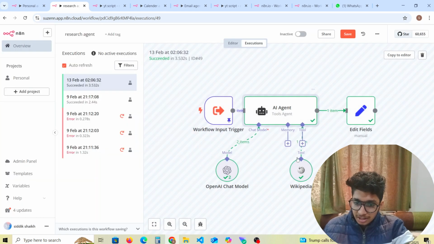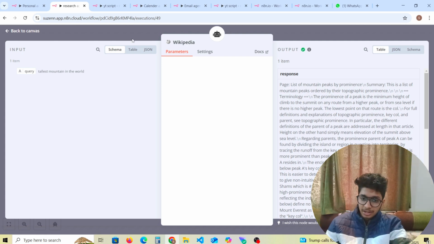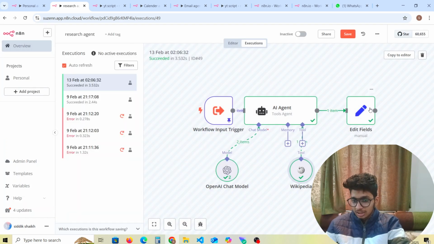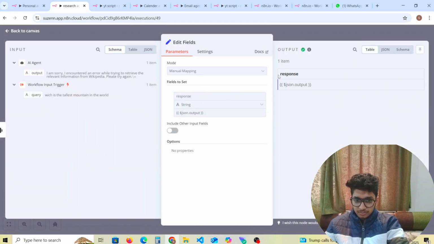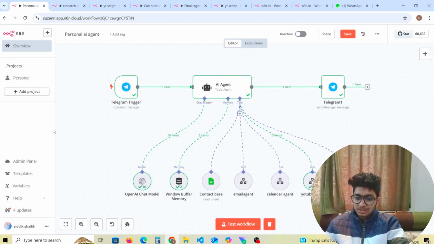It will give random answers. I have connected it to Wikipedia, so if you want the answer to a particular question, it has to take it from Wikipedia. So Wikipedia is also attached, and this is the edit field which is included here. This is the response chart, JSON output and everything. That's all about the research agent.